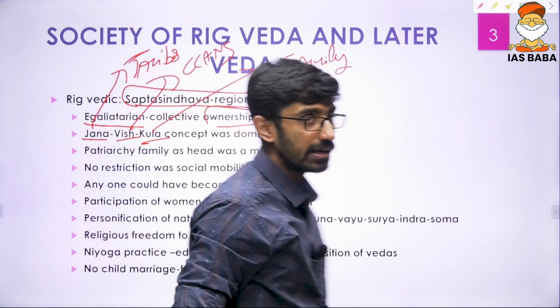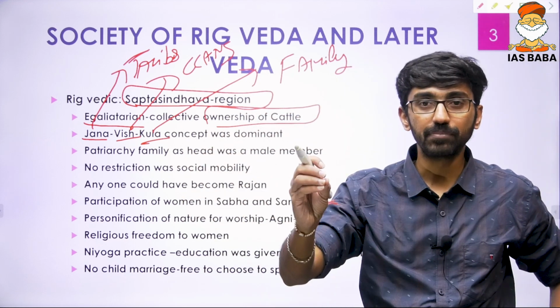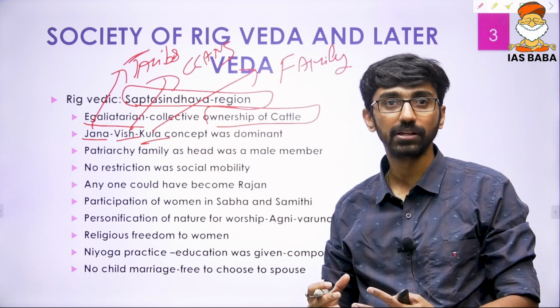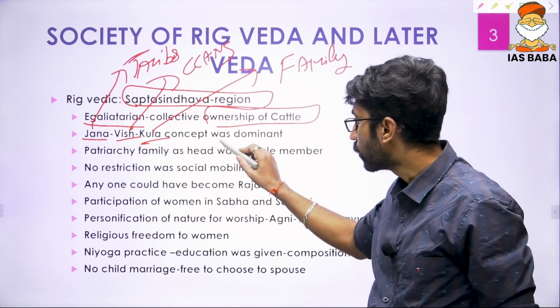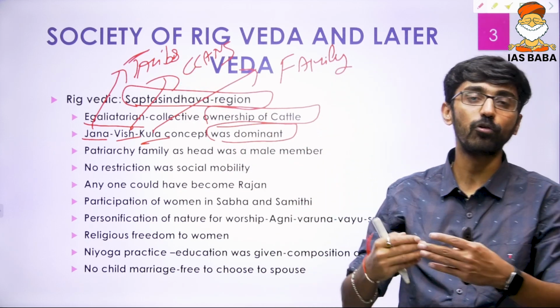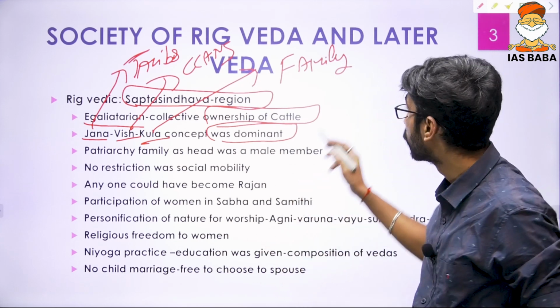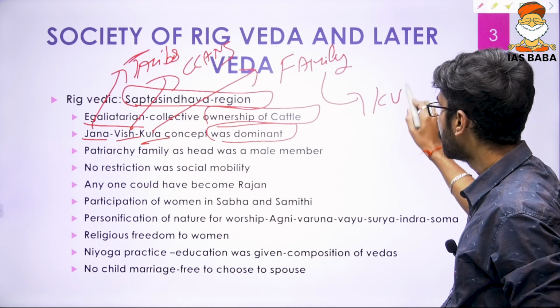This concept is a very simple concept: the tribes, the bigger clans, and the family, Kula. This concept was quite dominant without any further discrimination in the society. So there was no fourfold division of the society during Rig Vedic times. At the same time, the head of the Kula was called Kulapa.